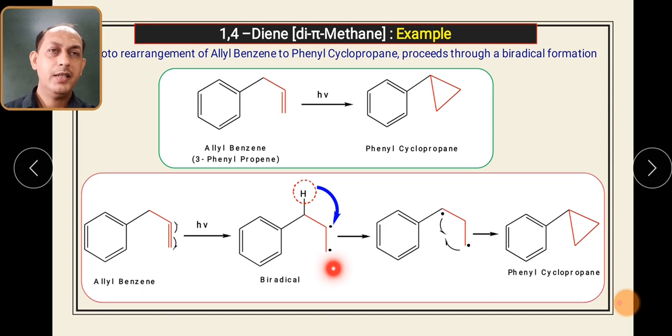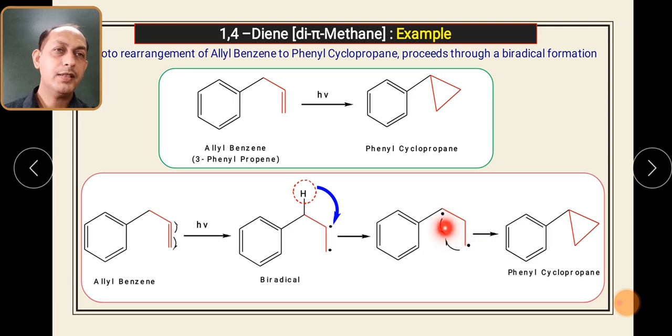Now there is a migration of H plus to here. Once the H goes here, this radical will not be there. So basically, this particular bond undergoes homolytic fission, and you will get a radical over here and a radical over here. As H goes here, the radical will not be present at this particular carbon. Now there are two radicals present, one here and one here. So you can observe. Okay.